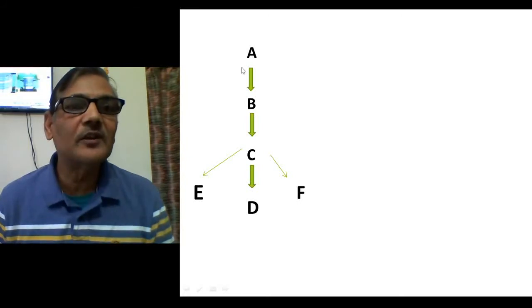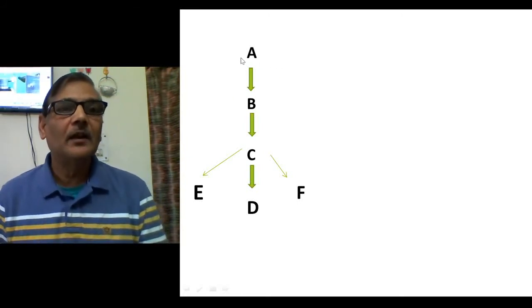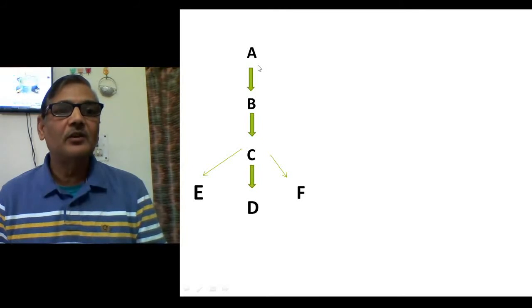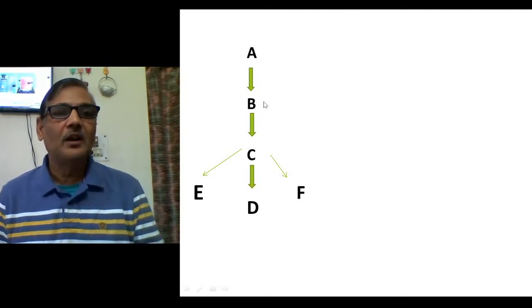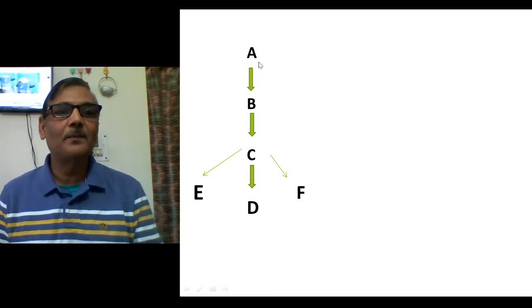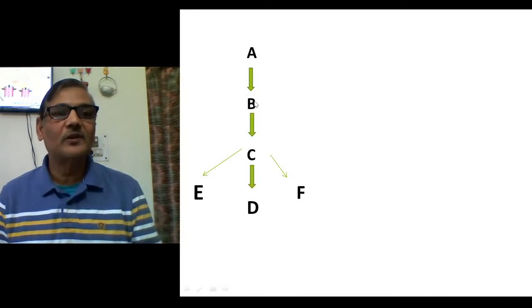Suppose there is a species, and this species is A. Now this species, in due course of time, accumulated genetic variation and changed into a different species B. A new species can only be formed from an existing one. So you can say A was existing at one point of time and then it gave rise to B. Why did A change into B? Because in a long course of time it accumulated so many mutations, so many changes, and as a result it became a different species.